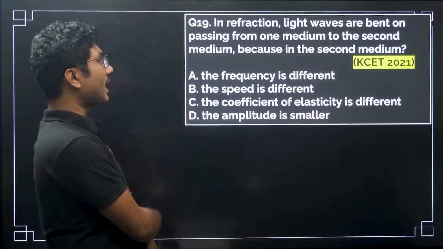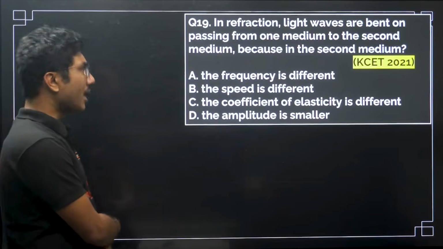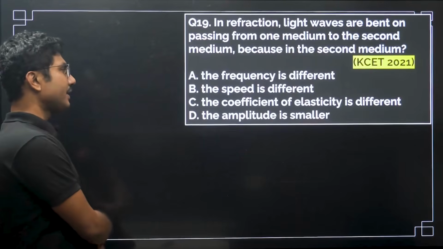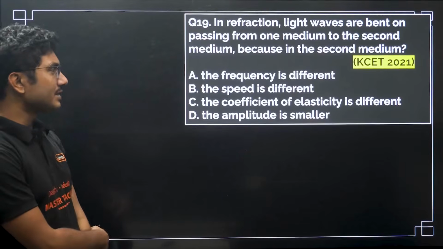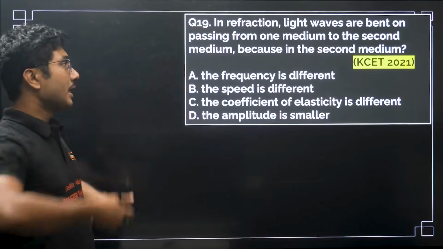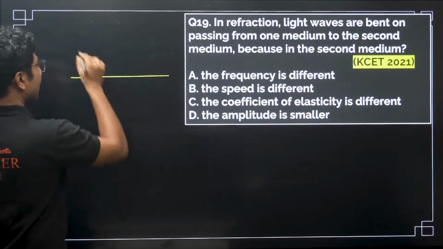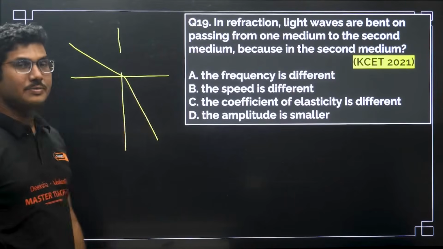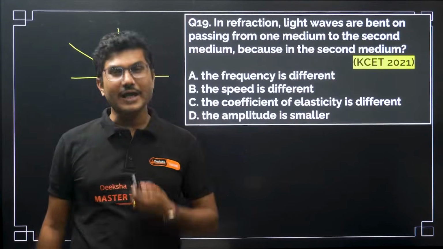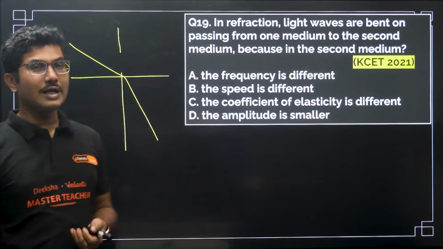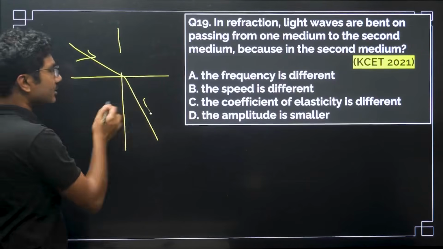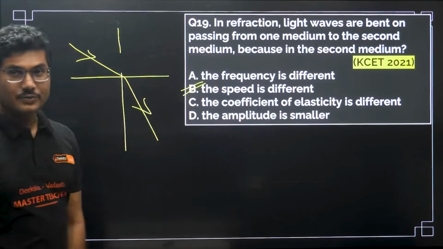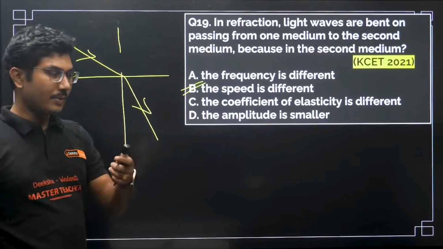In refraction, light waves are bent on passing from one medium to the second medium, because in the second medium the speed is different. For a light ray traveling from one medium to another, it mainly bends because of the refractive index, and the refractive index we know is basically the ratio of speeds of light. Frequency of light does not change on changing the medium, it remains the same. So the speed of light is different, that's why light rays bend when they enter a particular medium.